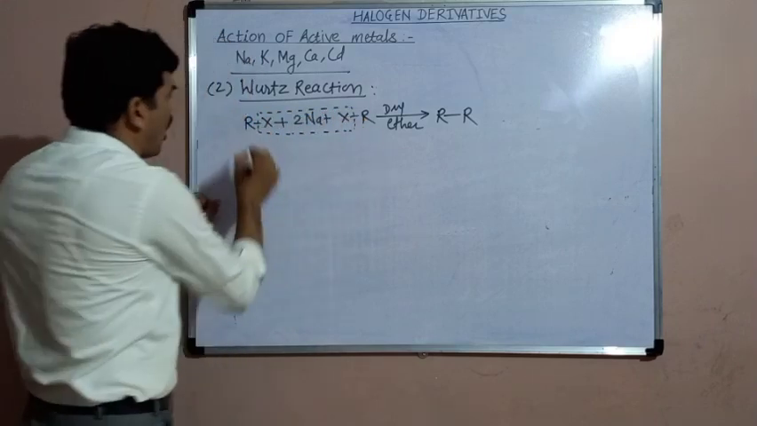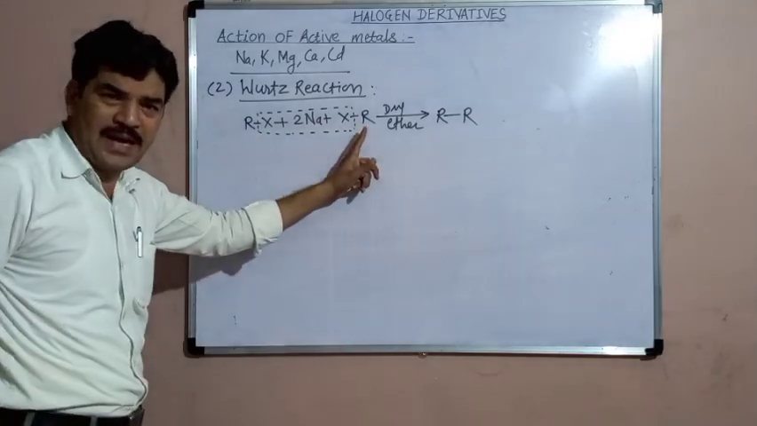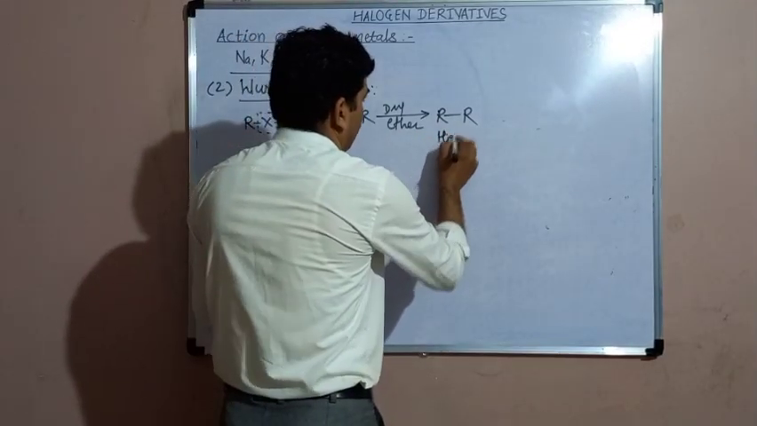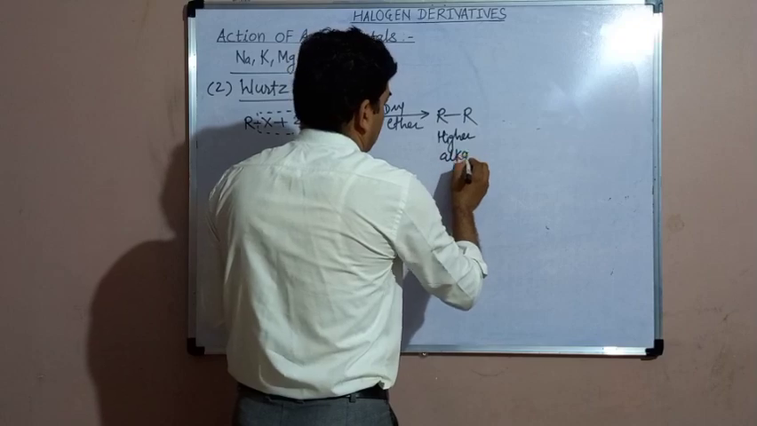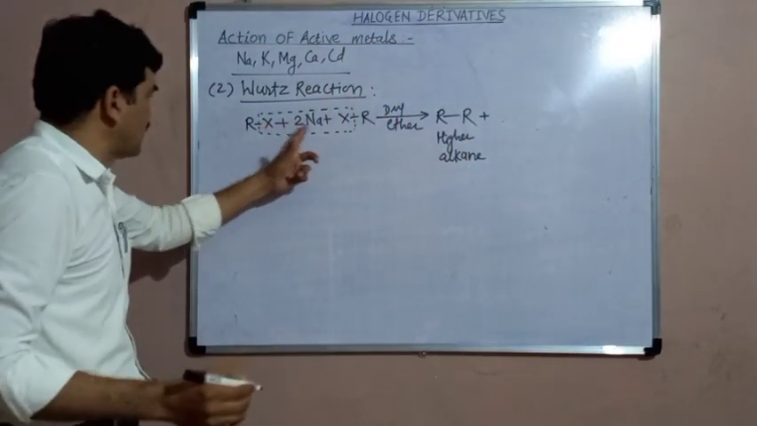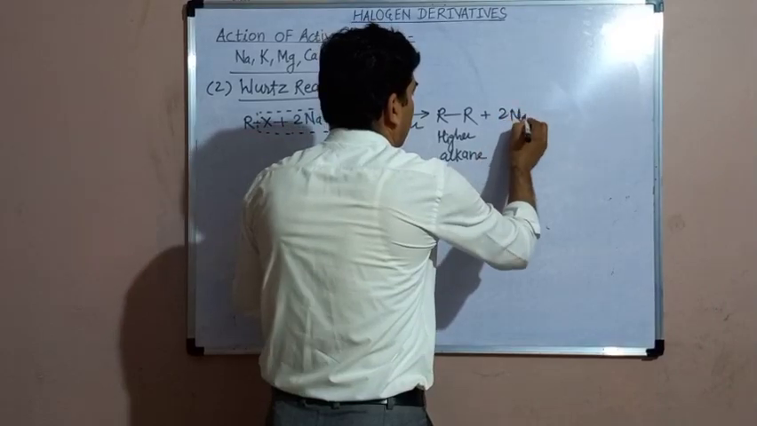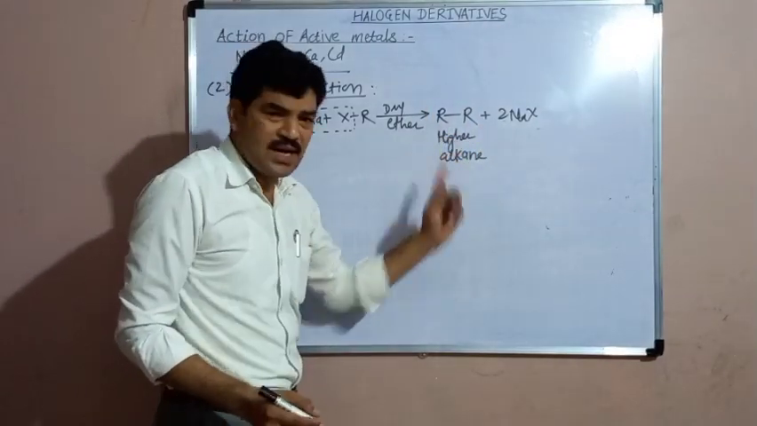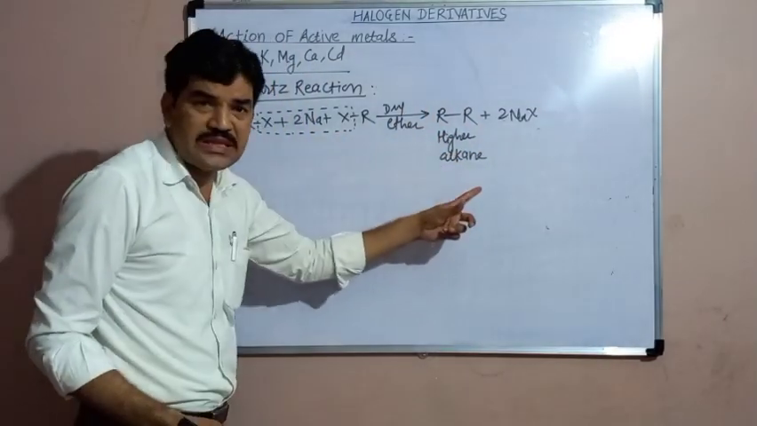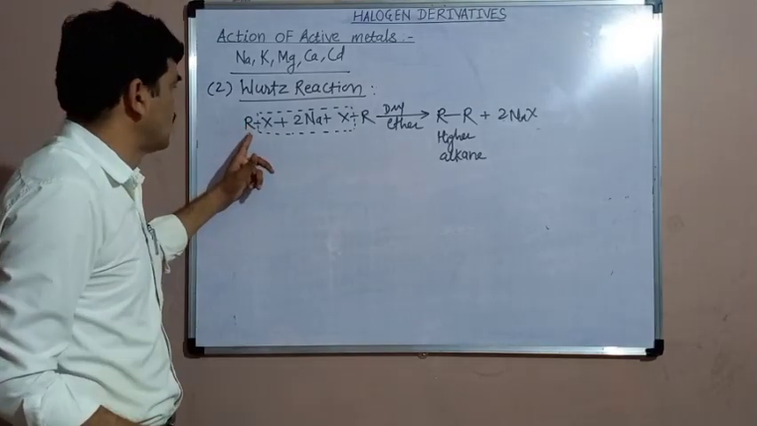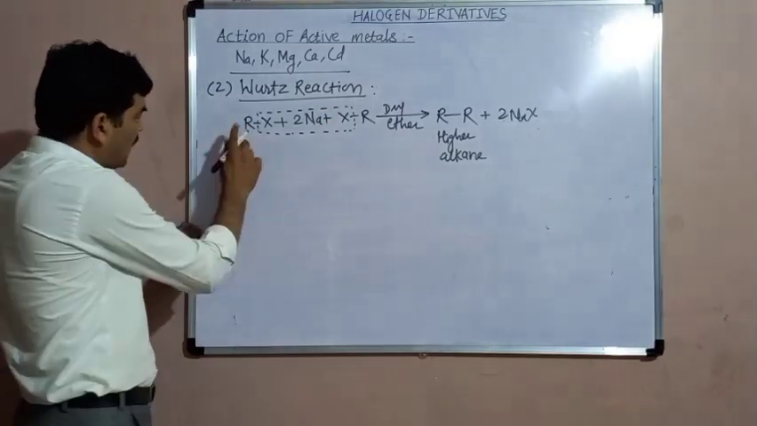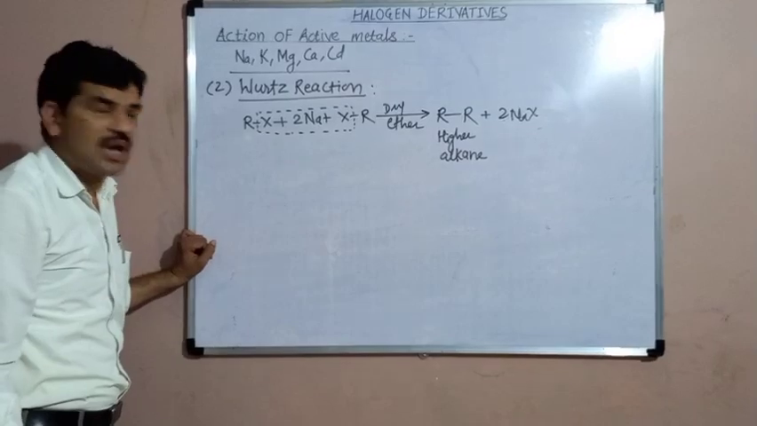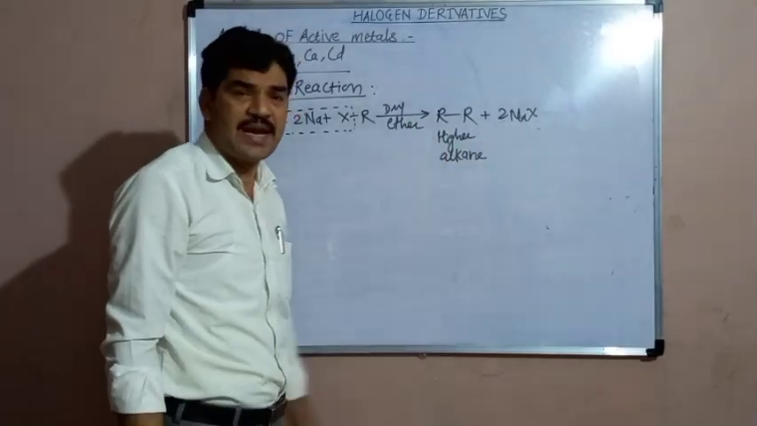The alkyl groups from the alkyl halide, these are the two moles of alkyl halide, and these two alkyl groups combine with each other to form the compound which is known as the higher alkane. And the halogen atoms combine with the sodium metal to form the sodium halide. This alkane is said to be the higher alkane because this alkane contains double the number of carbon atoms in the alkyl halide. If the alkyl halide has 2 carbon atoms, then the higher alkane will contain 4 carbon atoms, and therefore the alkane which is obtained here is known as the higher alkane.